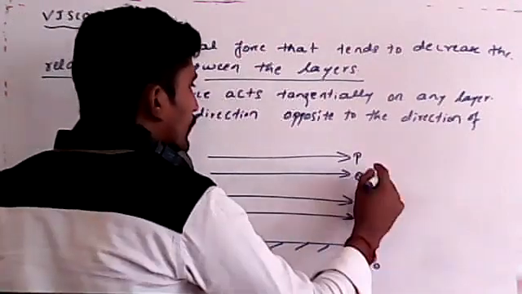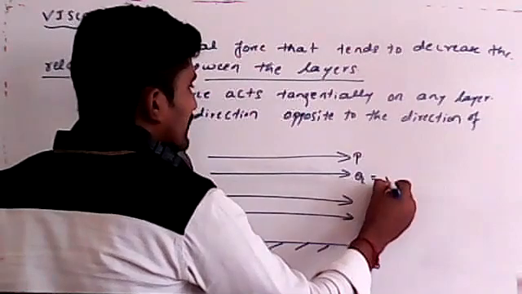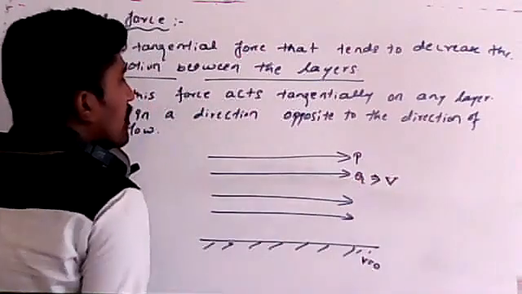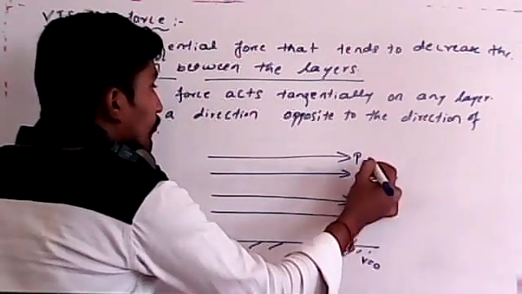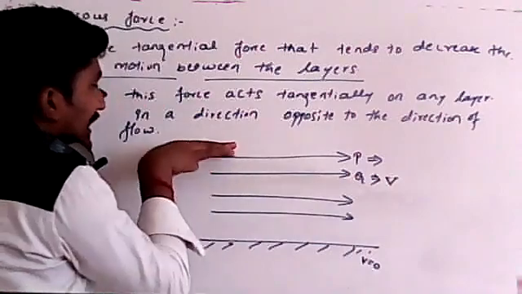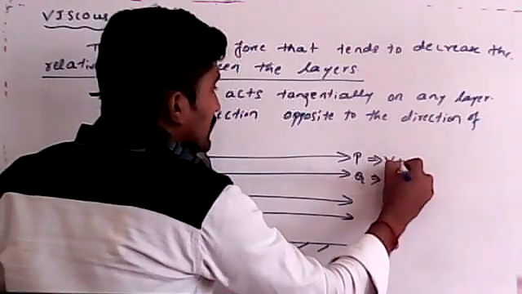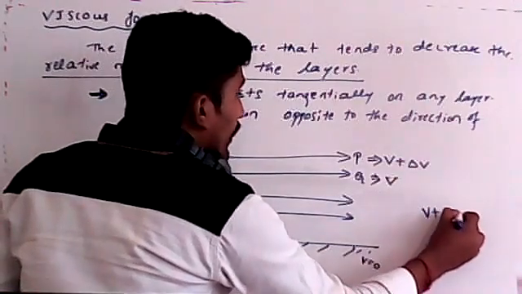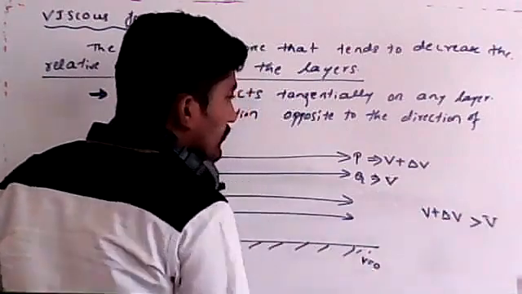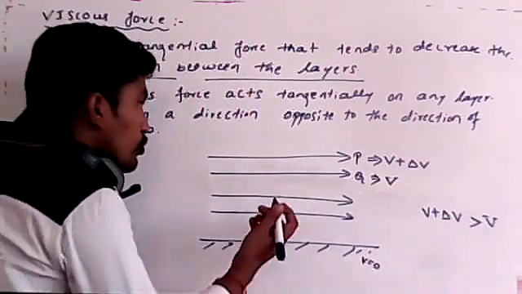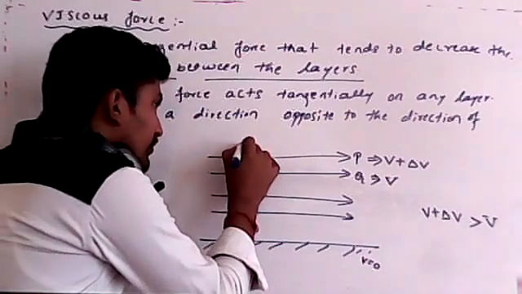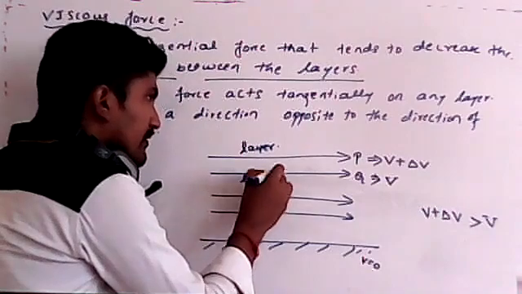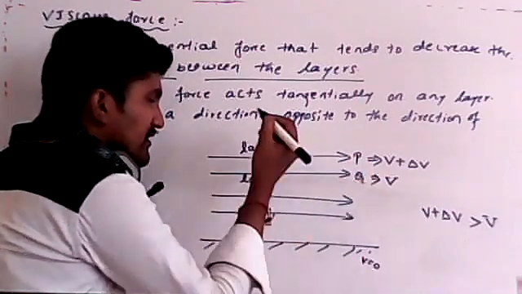As we move up, let us consider the velocity at this level to be v. Then the velocity at the P point, at this region, will be v plus delta v. This velocity will be much greater than that of this one, remember. This is one layer and this is another layer, named the P layer and the Q layer.